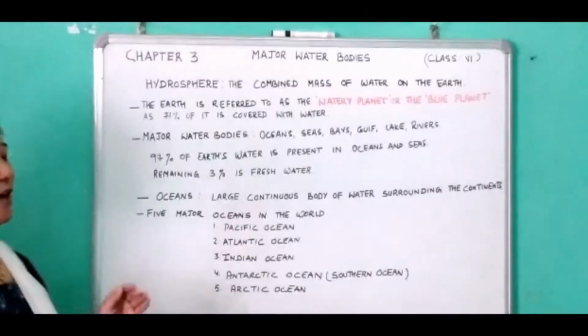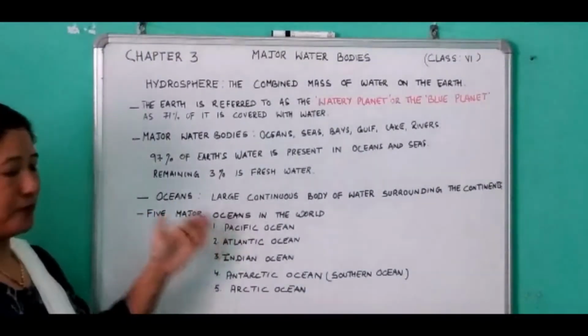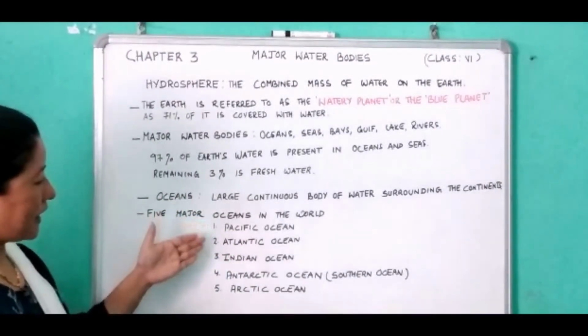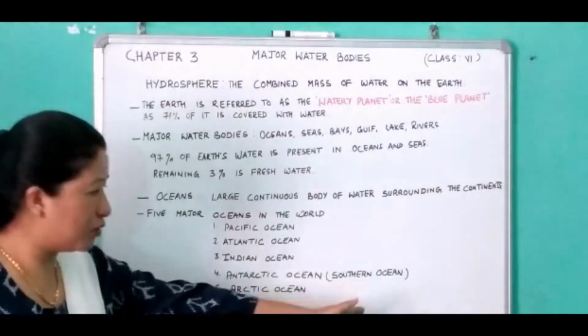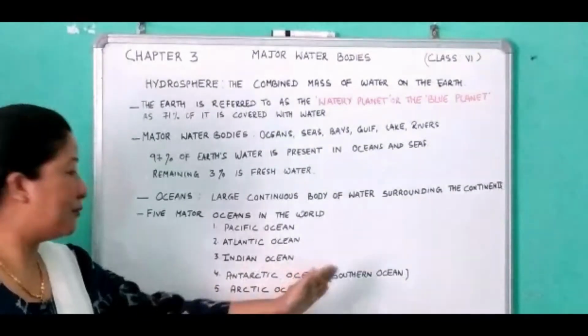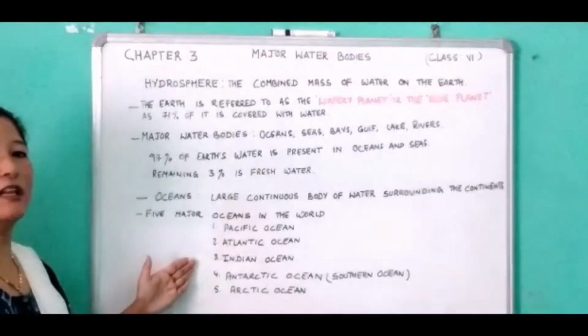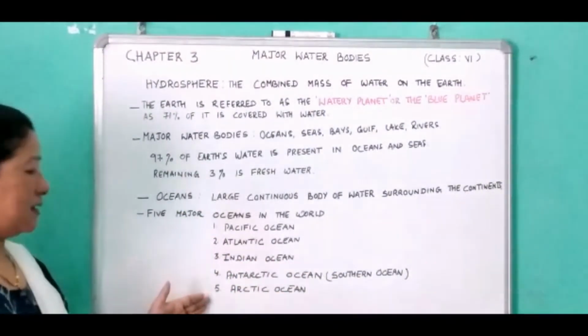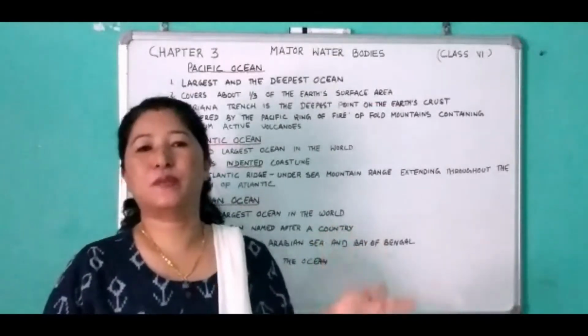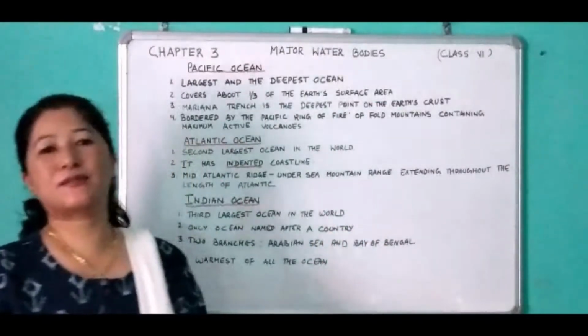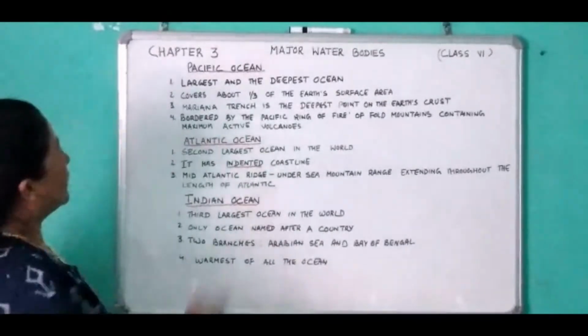In the world, there are 5 major oceans. They are the Pacific, Atlantic, Indian, and the Antarctic, also known as the Southern Ocean. It's actually the collective water of the Pacific, Atlantic, and Indian Oceans. The last one is the Arctic Ocean. Now let us see the features of the major oceans. The first one is the Pacific Ocean. So here are the points.